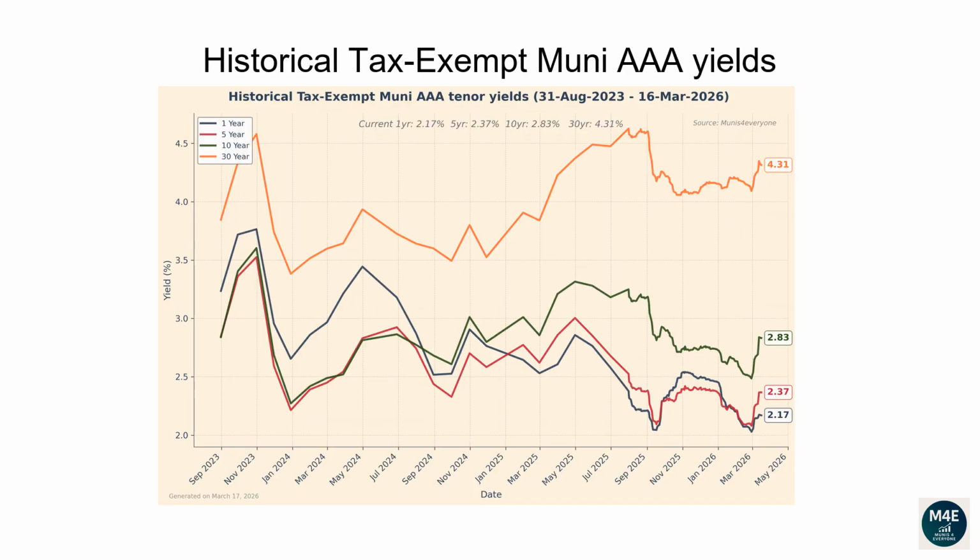This line plot and the next plot show how each tenor of the Muni yield curve has changed over time. From the 31st of August 2023 to the 16th of March 2026, the 1-year yield has dropped from 3.24 to 2.17. The 5-year yield has dropped from 2.85 to 2.37. The 10-year yield has dropped from 2.84 to 2.83. The 30-year yield has increased from 3.85 to 4.31.